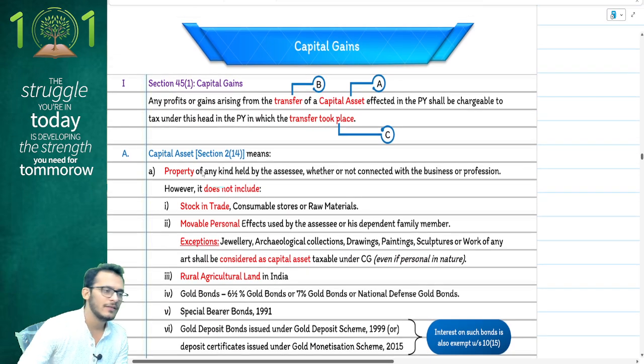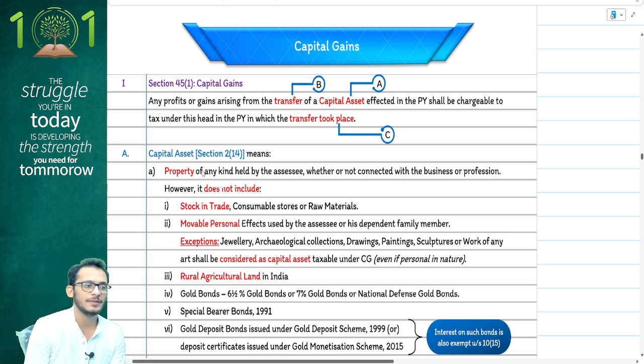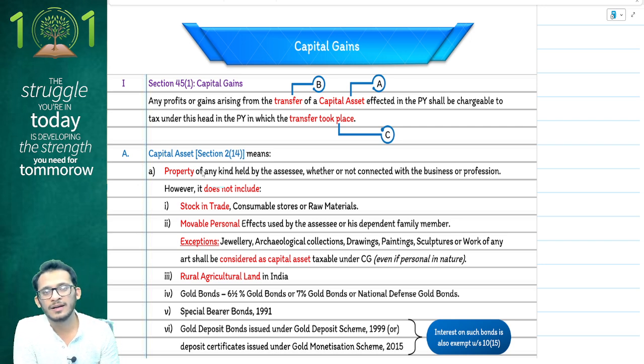Perfect. Yes, with this, people, I would like to stop today's session. 30 minutes is fairly sufficient for you to go through the first piece of amendments. Please focus on these amendments. We will come back in the next class and discuss the critical amendments which are pertaining to capital gains. Since the whole chapter has substantially got modified, I don't want to be doing it in this video itself. Let's take a breather and we'll come back and do it properly in the upcoming videos.